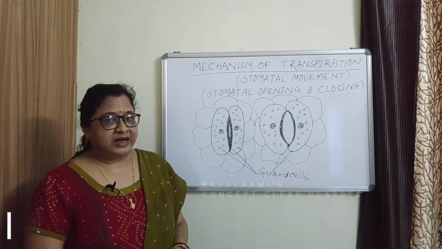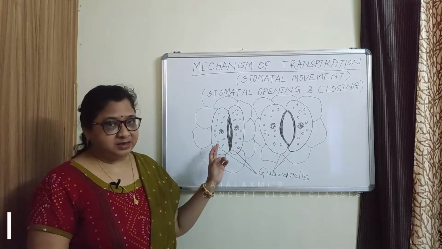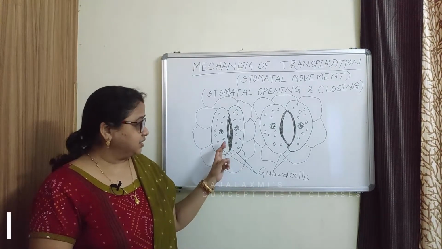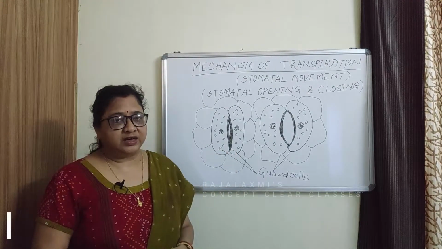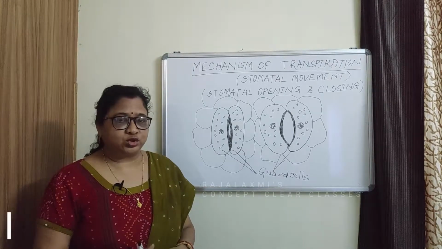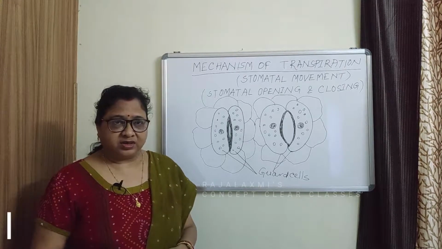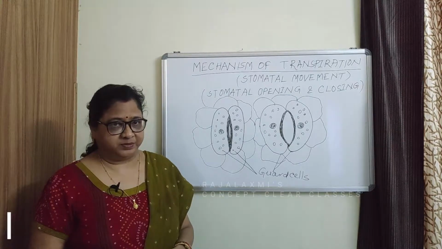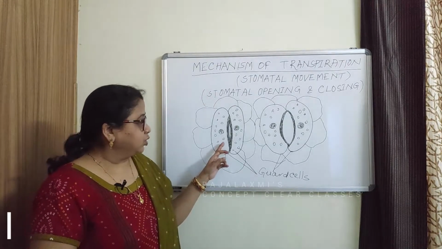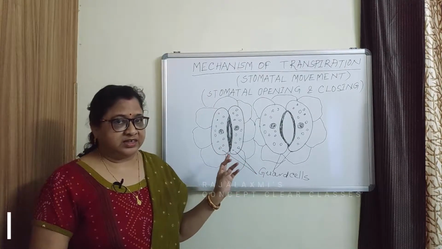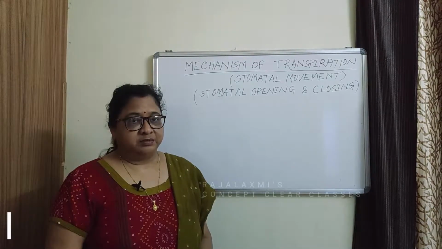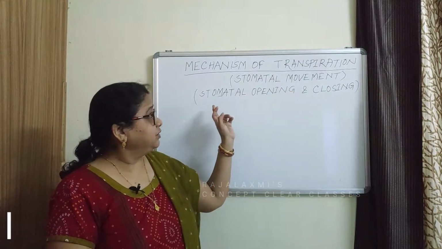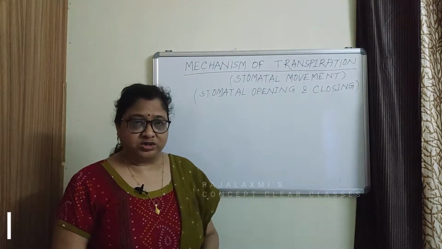The stomata are bound by two kidney-shaped or bean-shaped cells known as guard cells. These guard cells control the opening and closing of stomata. When the stomata open, transpiration occurs, and when the stomata close, transpiration also stops. So, due to the opening and closing of stomata, transpiration occurs. Thus, mechanism of transpiration means mechanism of stomatal movement, or mechanism of stomatal opening and closing.